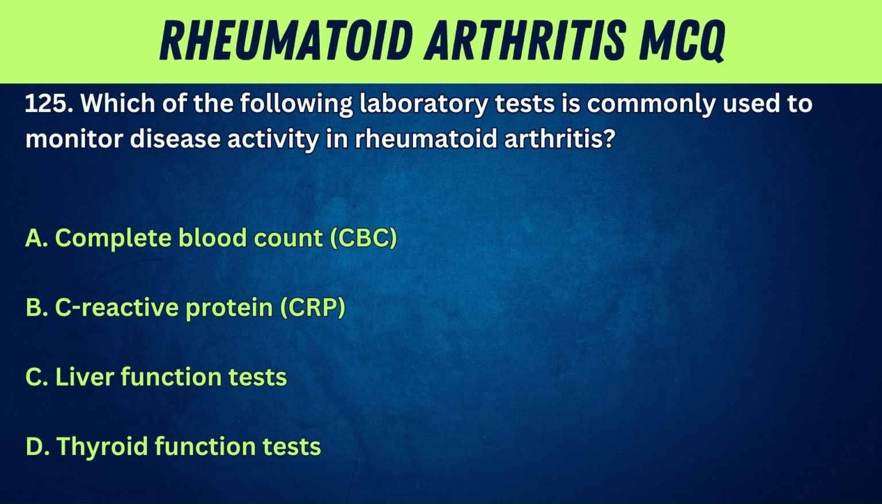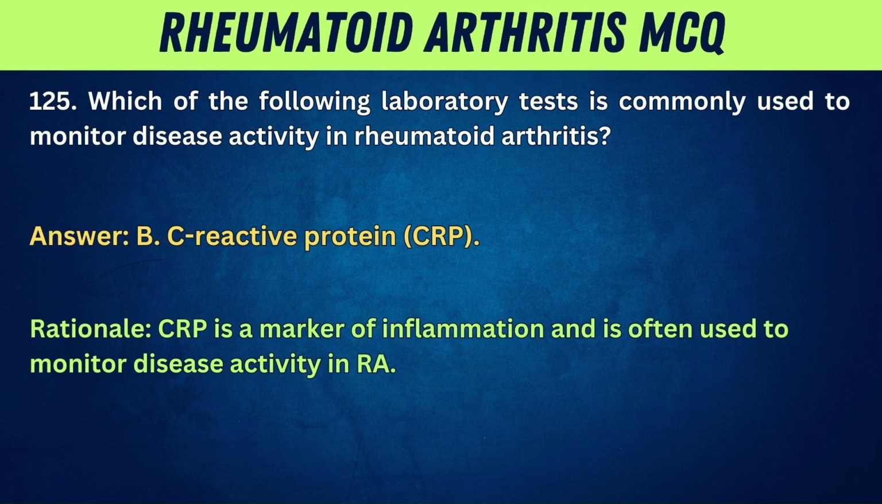125. Which of the following laboratory tests is commonly used to monitor disease activity in rheumatoid arthritis? A. Complete blood count, CBC. B. C-reactive protein, CRP. C. Liver function tests. D. Thyroid function tests. Answer: B. C-reactive protein, CRP. Rationale: CRP is a marker of inflammation and is often used to monitor disease activity in RA.